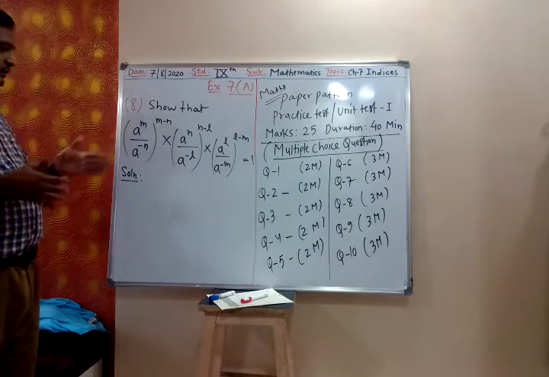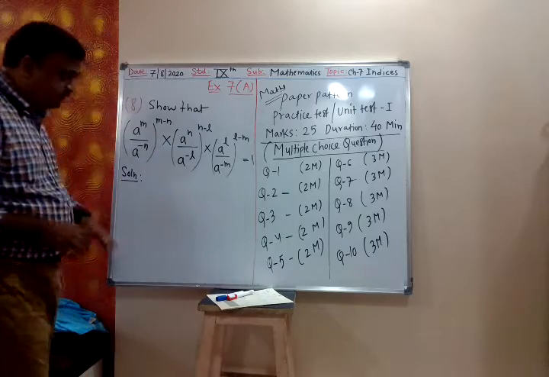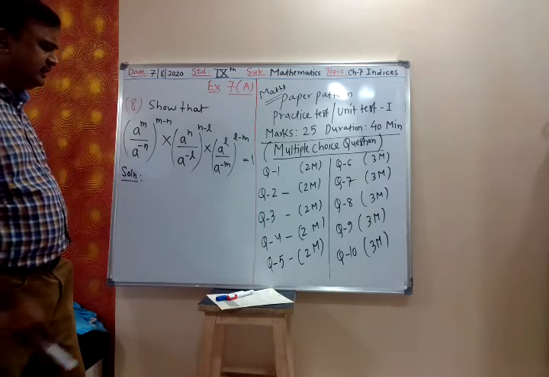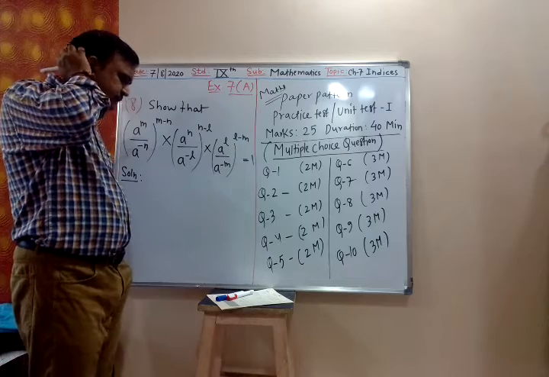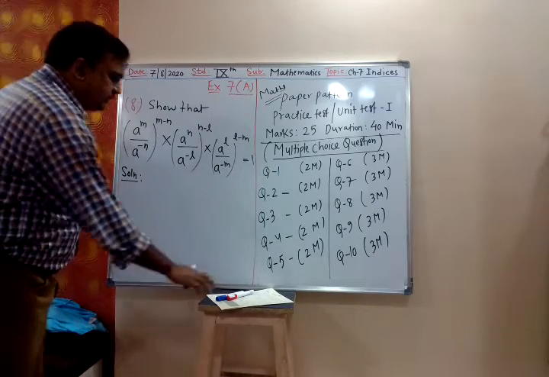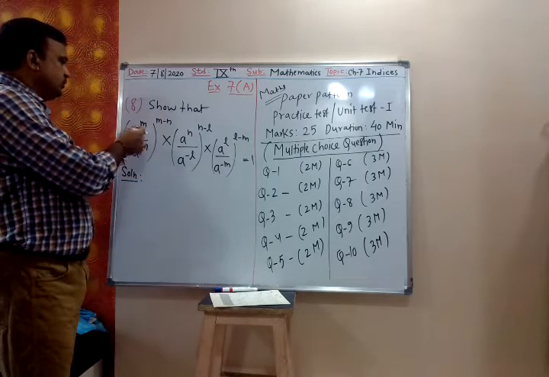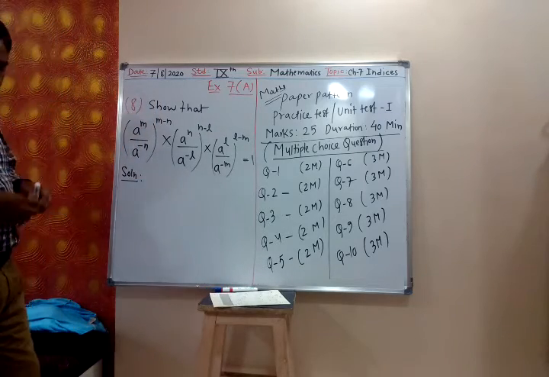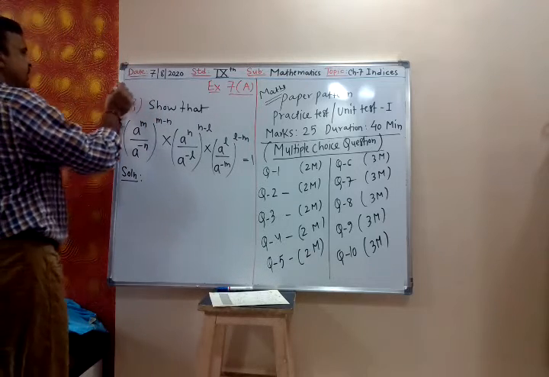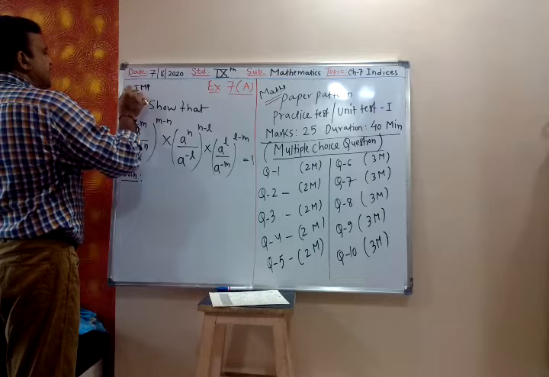Now let us start our indices chapter. 7 is easy. You can do it. Now let us do the 8th one. Write on this, the 8th one you mark important, for 3 marks or 4 marks.